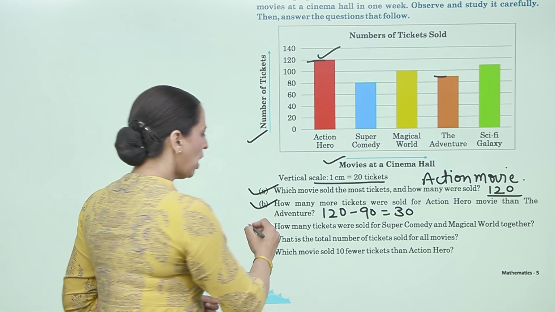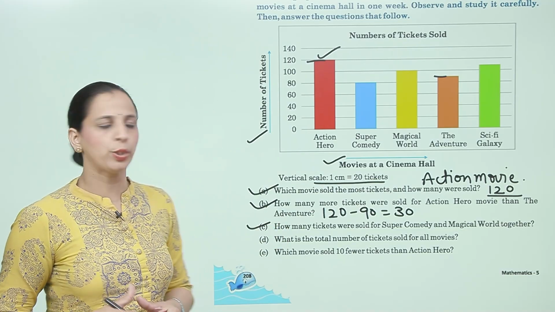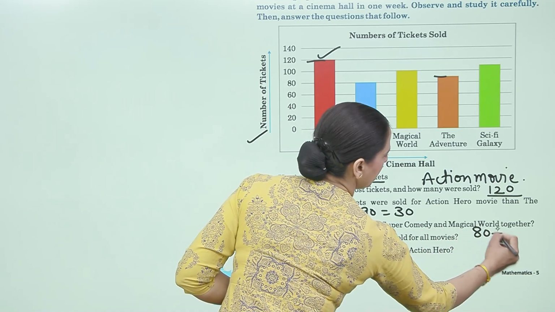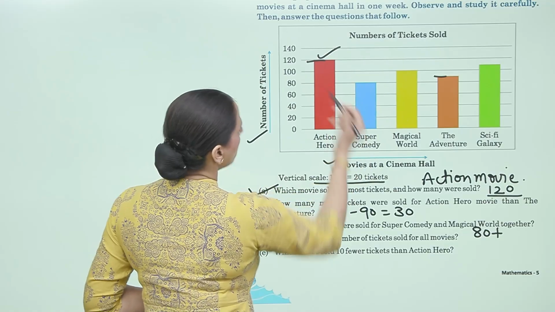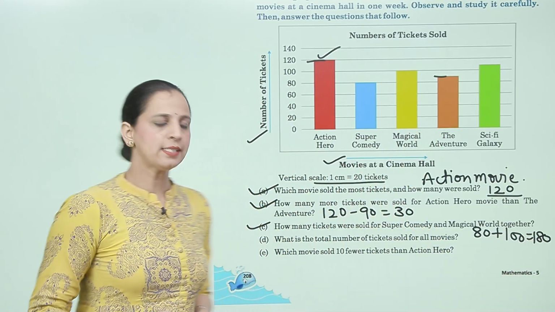Now next C, how many tickets were sold for super comedy and magical world together? Super comedy is 80, plus magical world is 100. Total is 180.